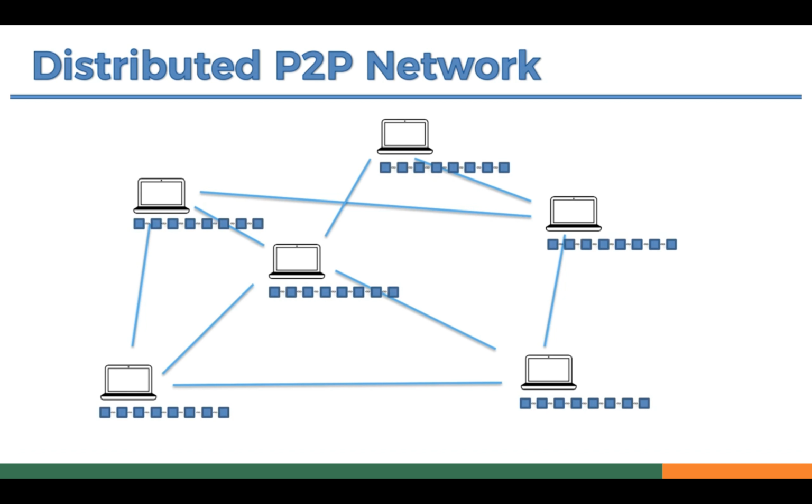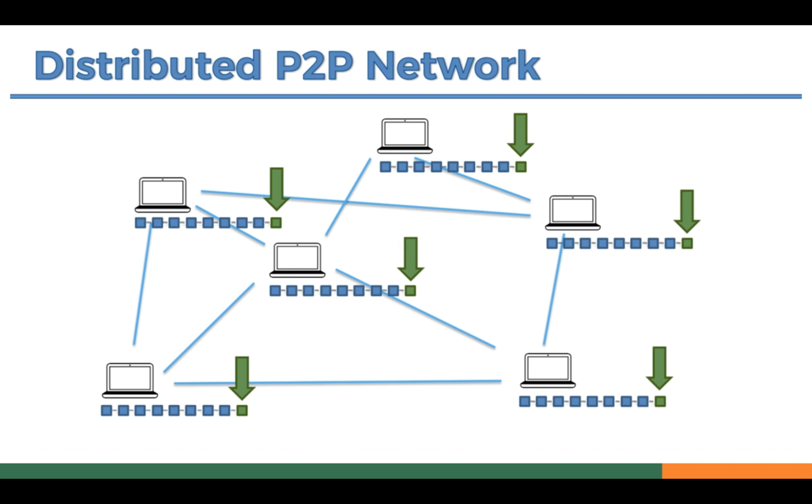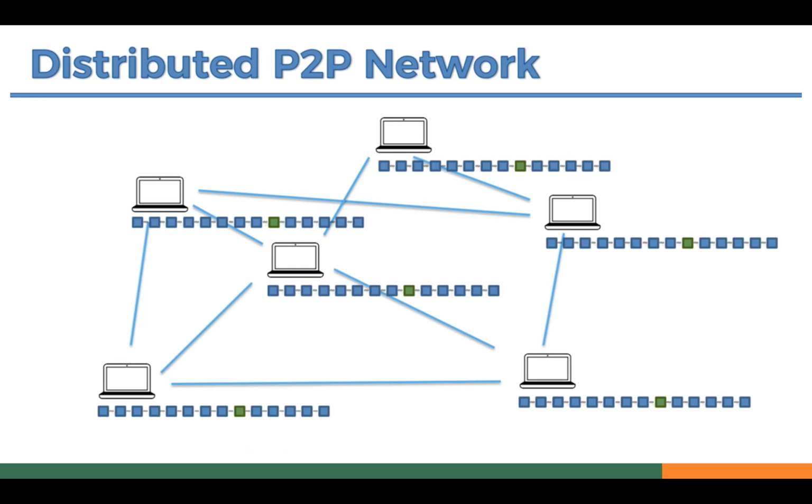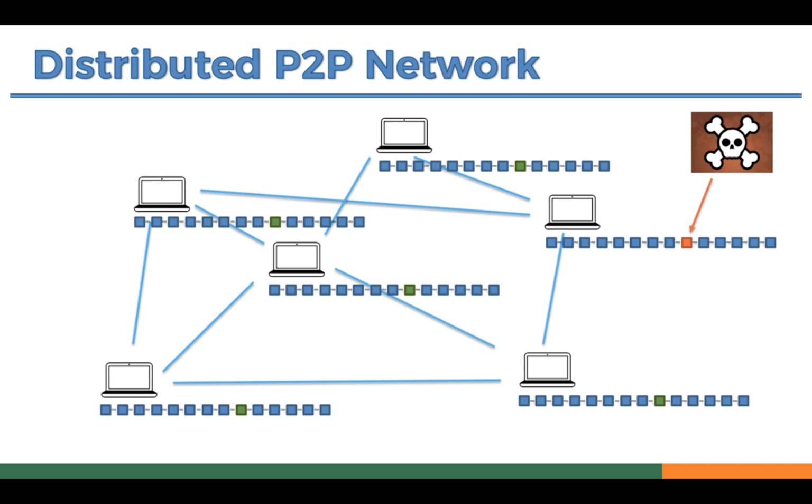and each has a copy of the blockchain on the laptop. When a block is added or mined, all other laptops get a copy of the same block. And let's say after 2 or 3 months several blocks have been added, and an attacker comes and tries to tamper with the data.